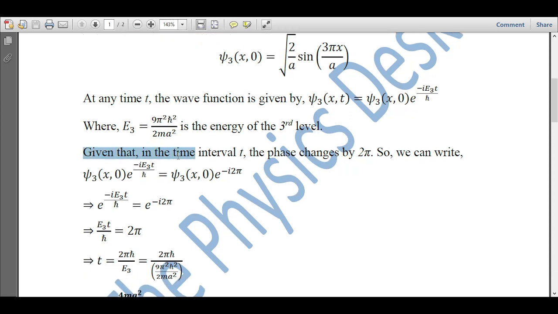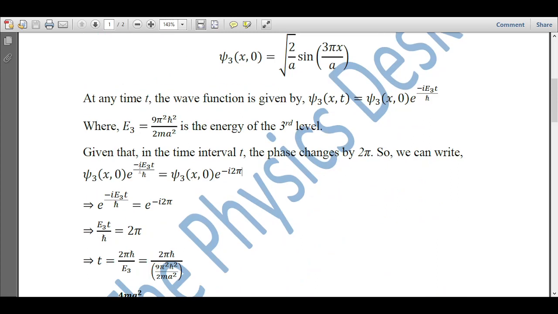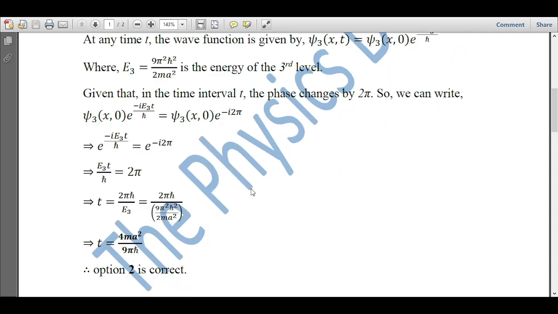So now we are given that in the time interval t, the phase changes by 2 pi. So we can equate psi x0 times exponential minus iota E3 t by h cut to this. Here what we have done is equated this wave function to the one where the phase changes by 2 pi, because it is said in the question that the phase changes by 2 pi. So in place of this phase, we have taken minus iota 2 pi. Okay, so 2 pi is the phase. Now this part is the same, so it gets cancelled out.